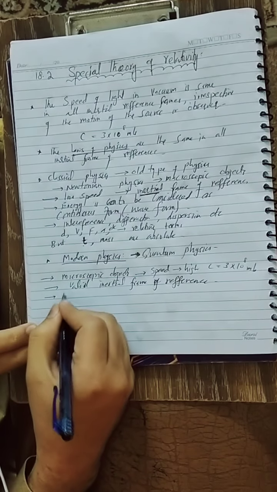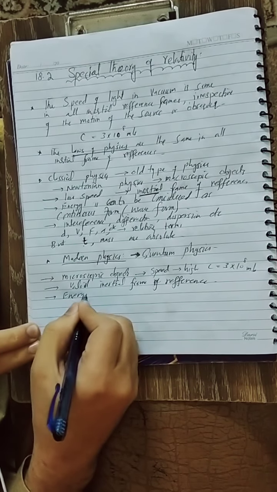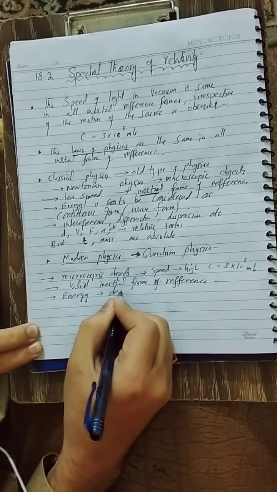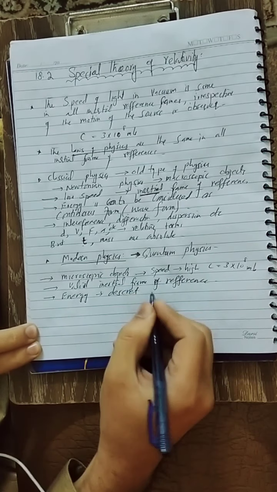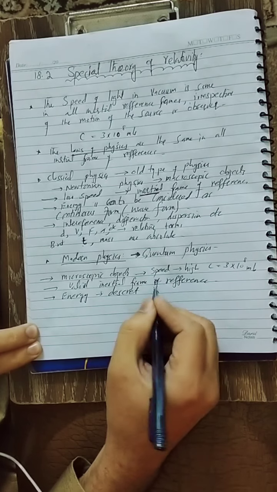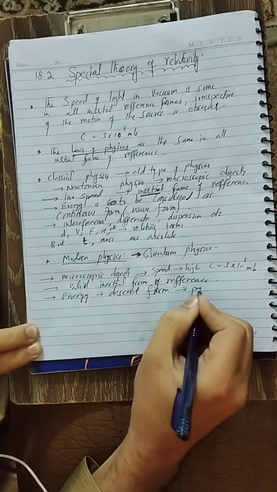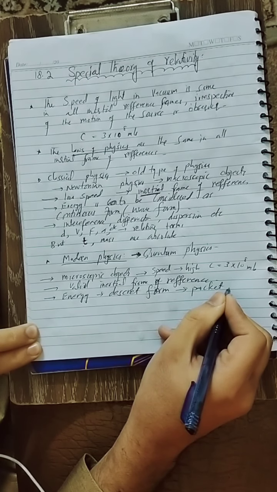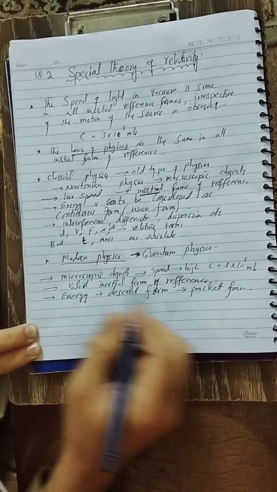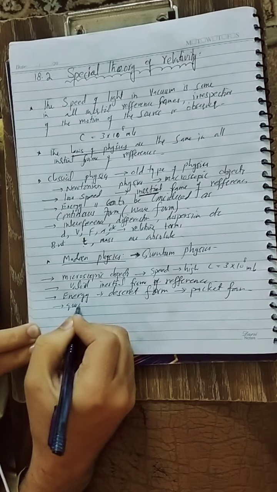the energy here is studied in discrete form. Discrete form means packet form. Packet form means quanta form.